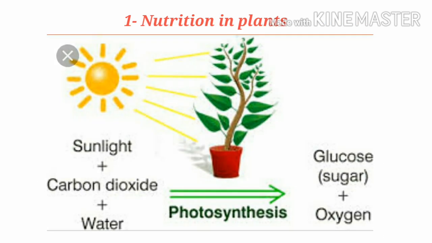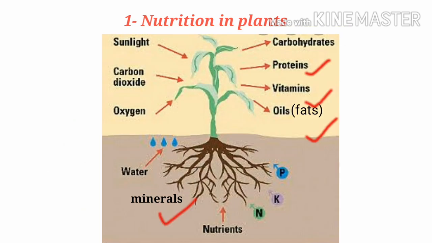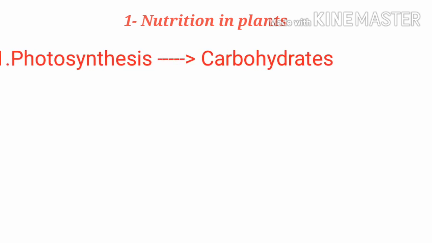We have studied that during photosynthesis, plant produces carbohydrates or glucose. But when we are talking about nutrition, we mean all nutrients fulfillment like proteins, fats, vitamins and minerals. So, how do plants get other nutrients? Because photosynthesis can only provide carbohydrates. Then what about other nutrients? For that, we will study about the various ways by which plants get other nutrients.